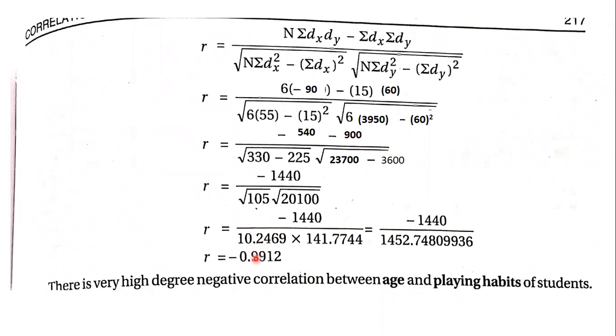So take 4 decimals. Then the next step is minus 1440 by, multiply these two values, you get 1452.7480. Okay, so the final answer you get is minus 0.9912. So the first thing you have to understand is it is minus, which means it is negative correlation.